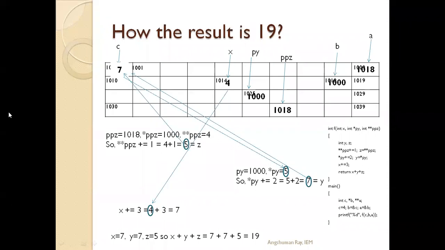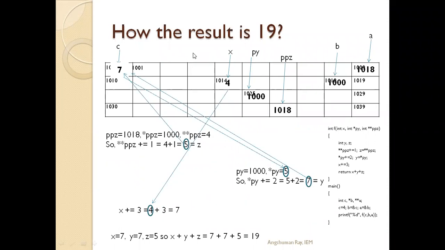Here in this program, it is written star of PY plus equals 2. That means star of PY is equal to star of PY plus 2. The present value of star of PY is 5. So 5 plus 2 is 7. This 7 is stored again at star of PY. Star of PY means which location? That is 1000 location. So the value at 1000 location will become 7 from 5.